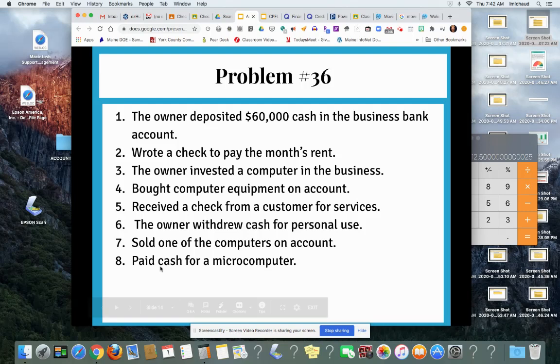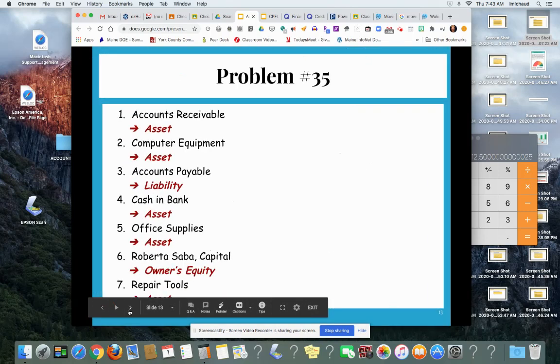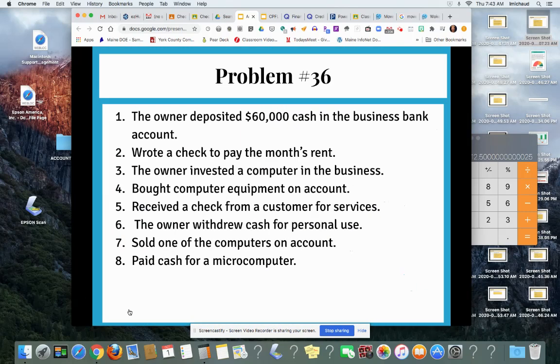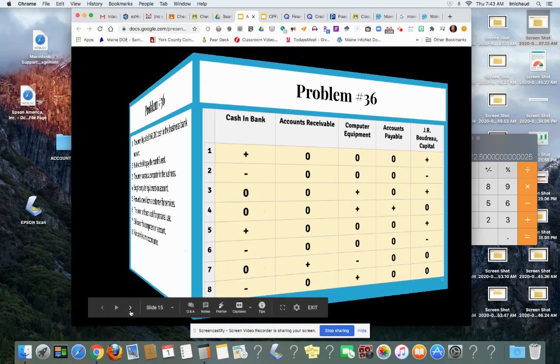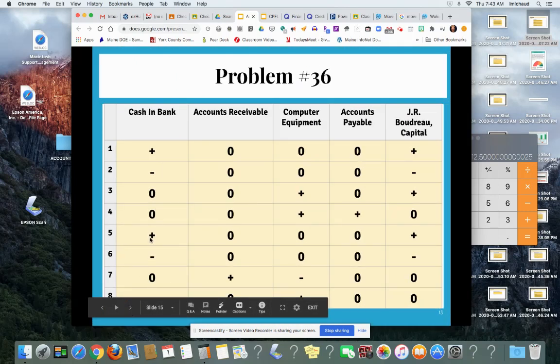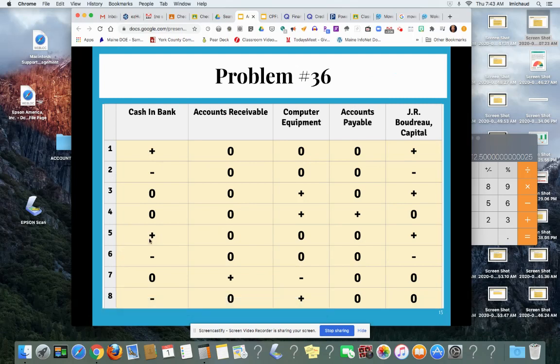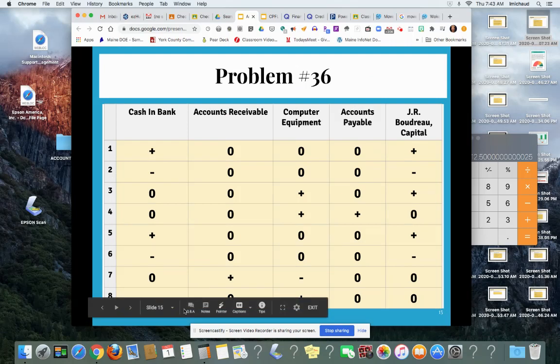Number 5, received a check. What do you have more than you did before? Received a check from a customer for services. Sorry about that. So number 5, you received a check, so you have more cash in bank, and then the capital account is also increased.